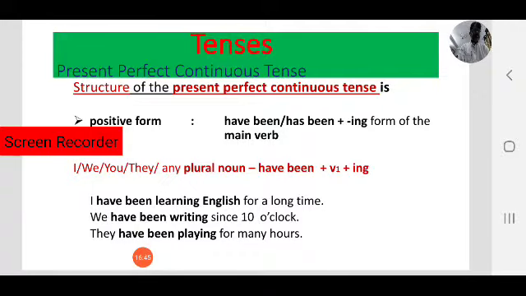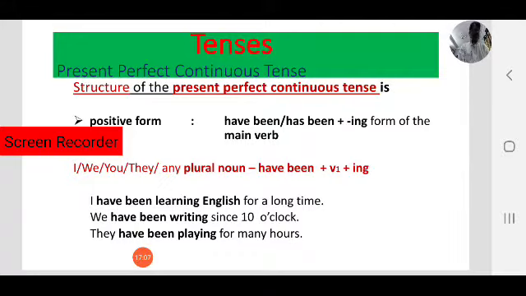Present participle. That is added into the main verb, the base form. I am writing a letter right now. Next one, I have written the letter just now. Here observe, I have written the letter just now.